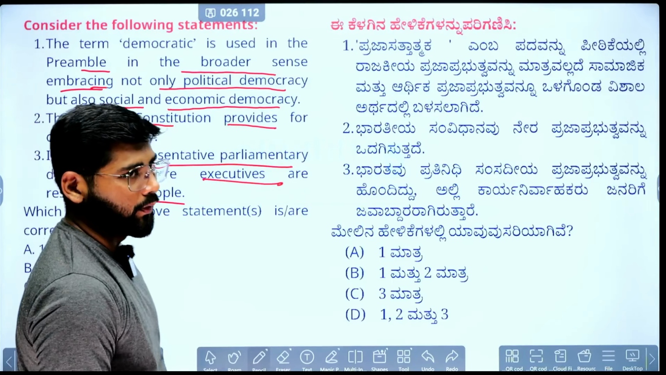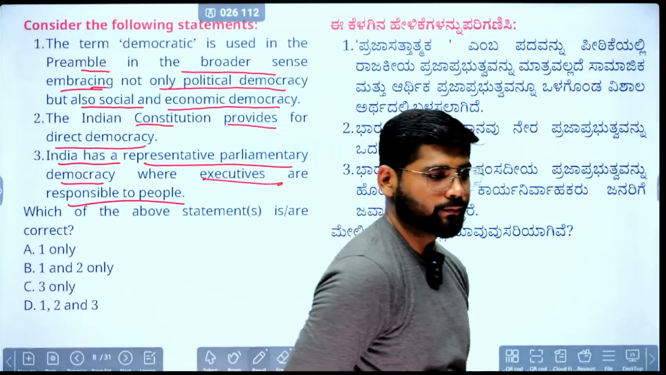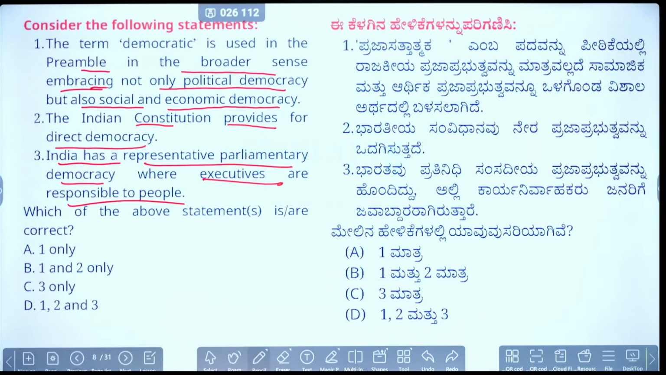Okay, pause the video, answer the question. Kannada translation this side. Those who are interested, comfortable in Kannada, they can read it. Okay, time up. We'll see the statements.